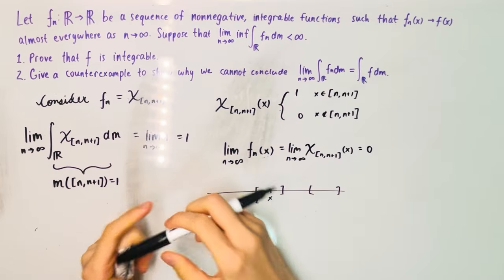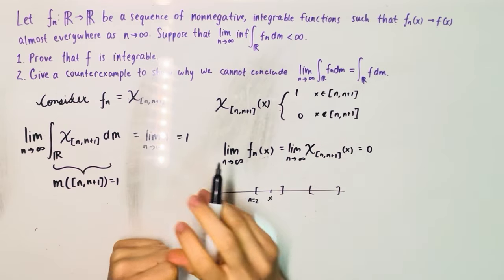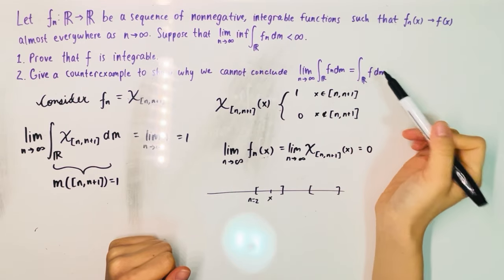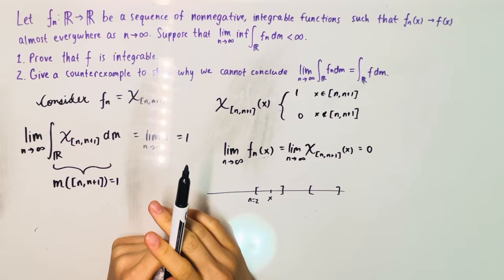Okay, is 1 equal to 0? No. So we can't conclude that we can pull the limit in. And we're done.